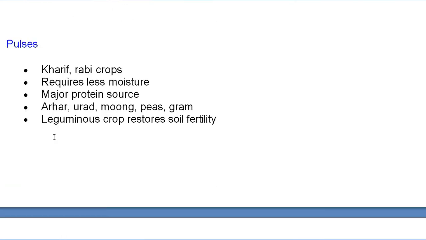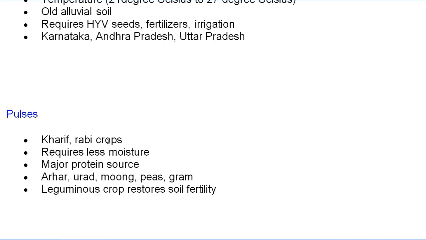Come to the pulses. So pulses is a kharif as well as rabi crop. Requires less moisture, major protein source. Arhar, urad, moong, peas and gram are the main pulses crop. Leguminous crop restores soil fertility. And remember, the question will come in exam like a leguminous crop also, because pulses are also known as the leguminous crops.